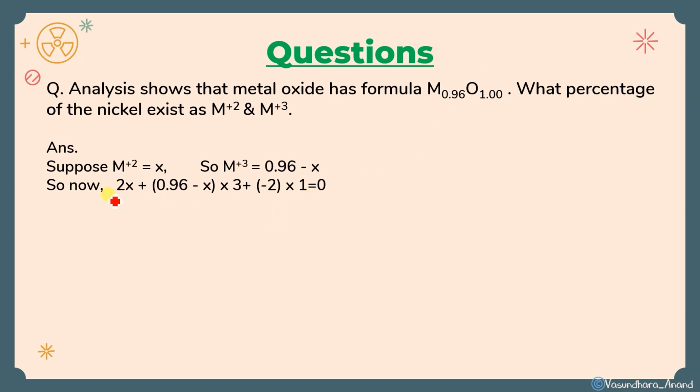Sometimes you can get it in this way ना, ये चीज जो लिखी हुई है you can get it in the percentage also. Like instead of 0.96 it will be considered as 96%. So this will be considered as 100%. One will be considered as 100%, isn't it? So the question might come in another book like it will be 2 into x plus 96 minus x multiplied by 3 plus minus 2 into 100.